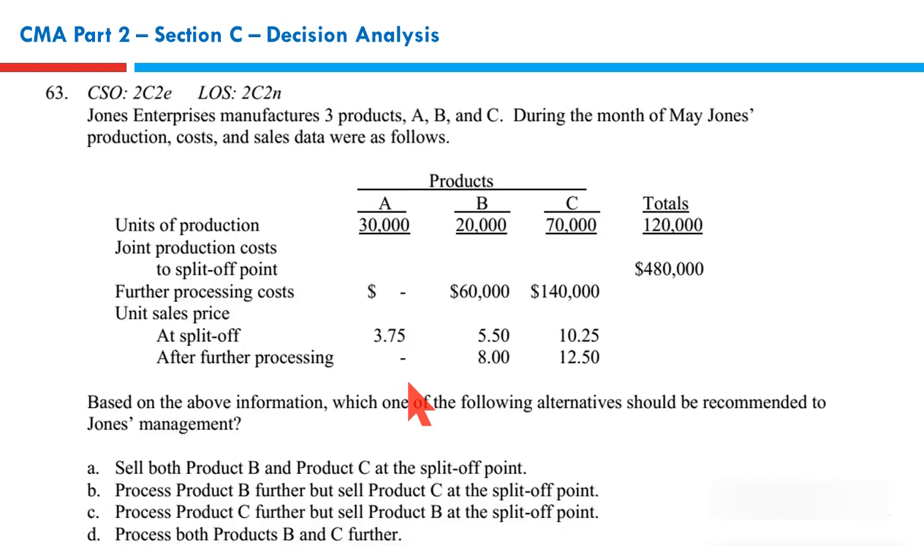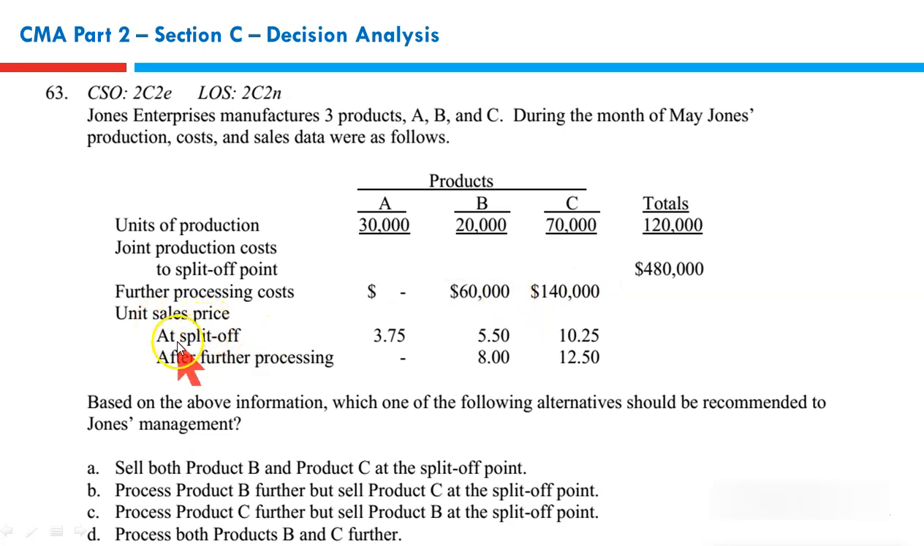Again, it's a question similar to the previous one. Should we sell at split-off or should we process further? John's Enterprises manufactured 3 products, product A, B, C during the month of May. John's production cost and sales data are as follows. We have A, B, C. These are the units of production. This is the joint cost. Joint cost is irrelevant because it is not from the future, it doesn't differ, and it is not avoidable. Since it is neither F nor D nor A, it's irrelevant. Joint cost is not considered in deciding whether we should process a product further or not. Irrelevant. Yes, further processing cost is relevant for B and C both.